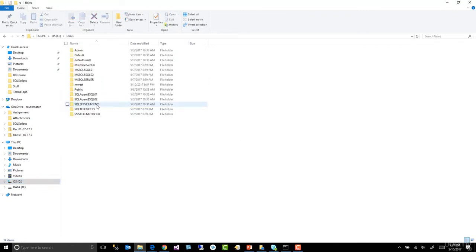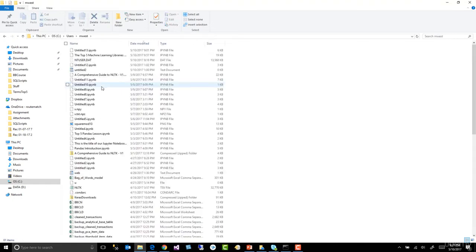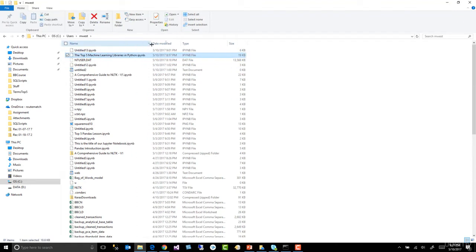And for most of us, that's going to be users, at least for Windows. Everything I do is Windows. Apologies to the Mac people. And under that we have MWest, and here they are. You can see these are IPython notebook files, and it's going to be this one.